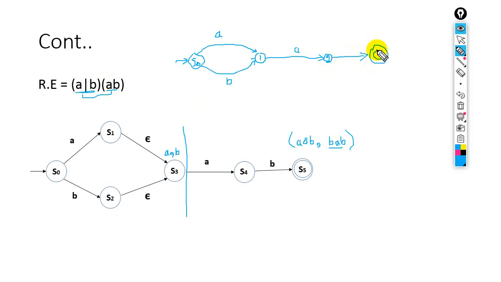For example, this is the final state and this is state 3. Okay, state 3 is the final state.